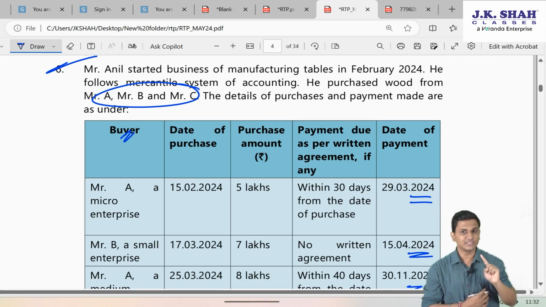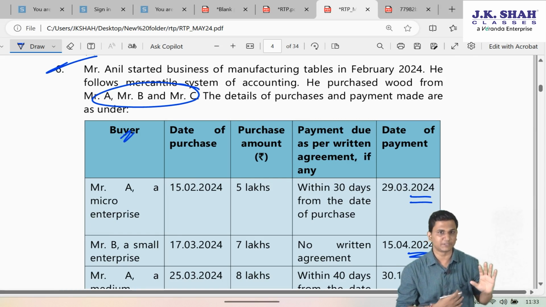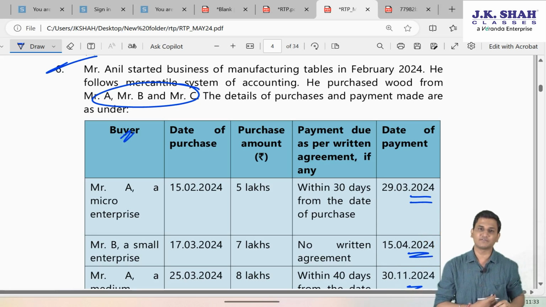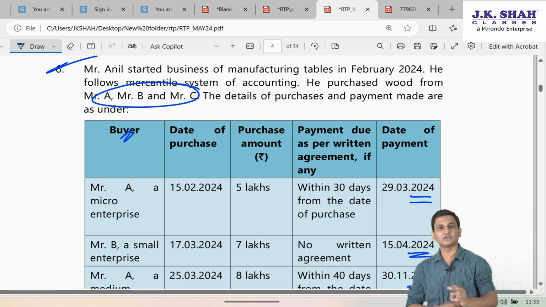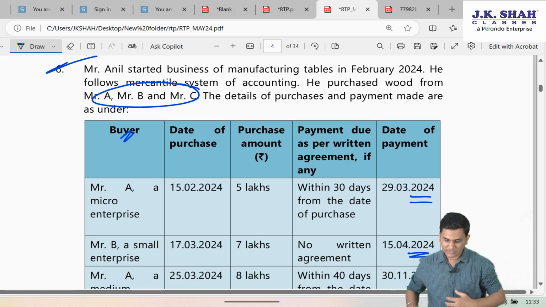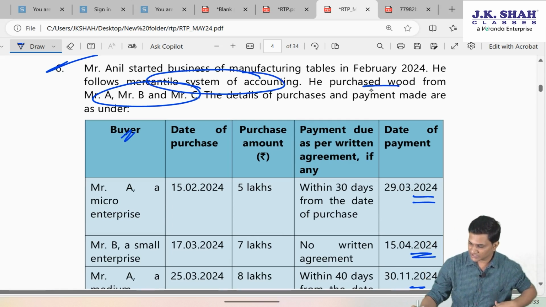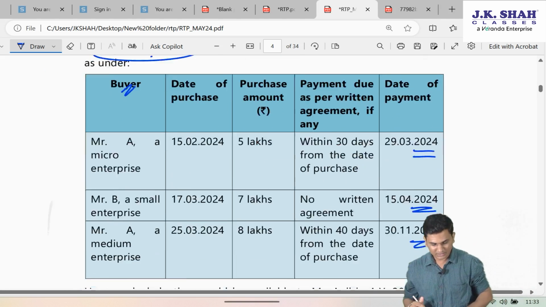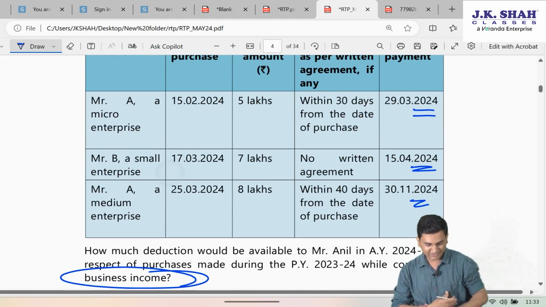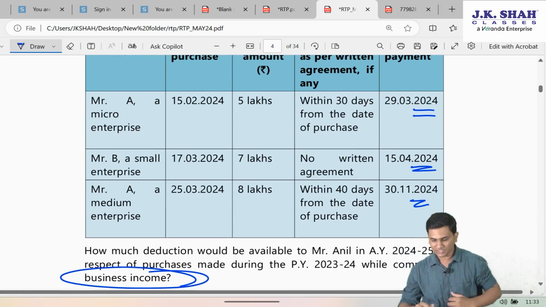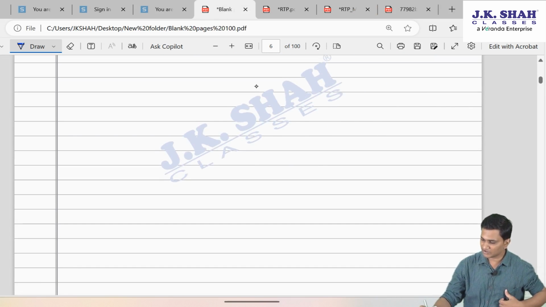Friends, 43B is going to pinch only accrual basis people, because only they were having this advantage of claiming the deduction even if the expenses were not paid. So since Anil is following mercantile system of accounting, he purchased wood from A, B and C, 3 people, on 15th Feb, 17th March, 25th March. So friends, if you look at the P&L of Mr. Anil,